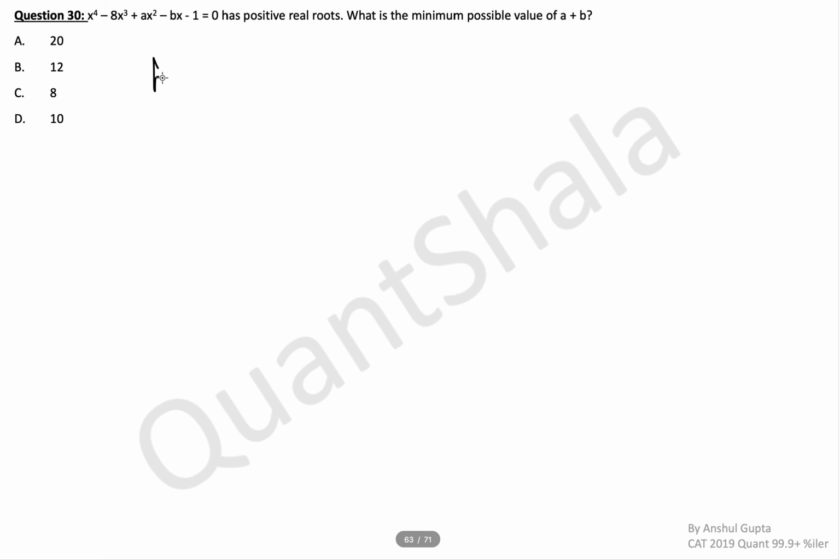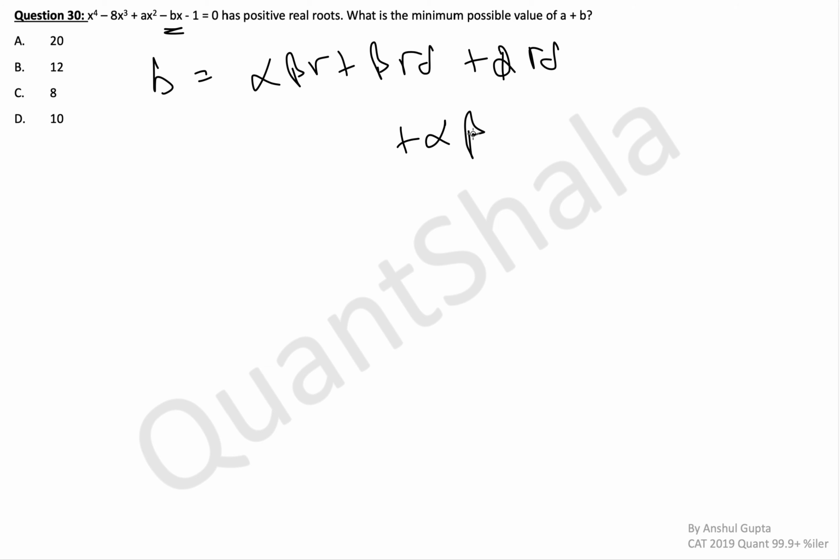What is b? b is alpha beta gamma plus beta gamma delta plus alpha gamma delta plus, I'm missing one term here. One more term basically. Let's try to find it out. It will be alpha beta delta. 4c3, 4 terms.